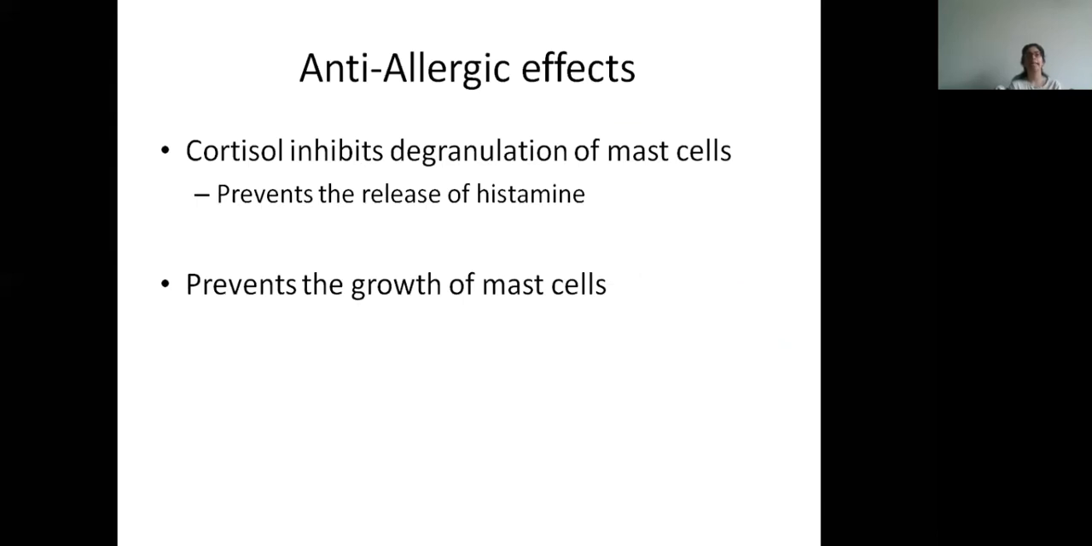Now the anti-allergic effect: because it inhibits the degranulation of mast cells, it prevents the release of histamine. That is why in asthmatic patients, we give steroid in low doses, because it has an anti-allergic effect. That is, it inhibits the degranulation of mast cells.